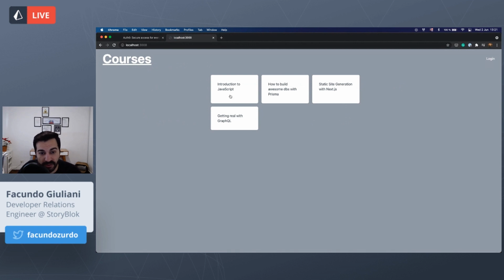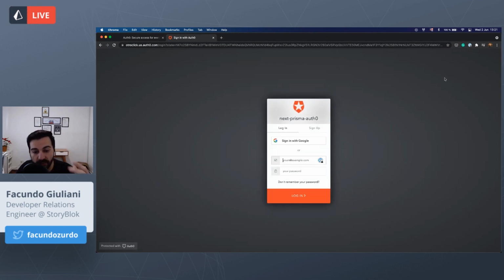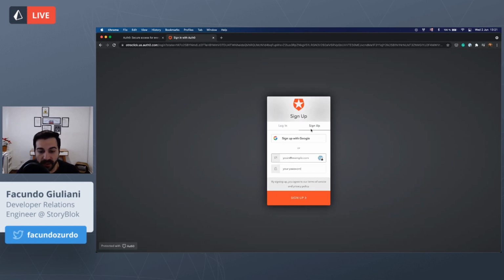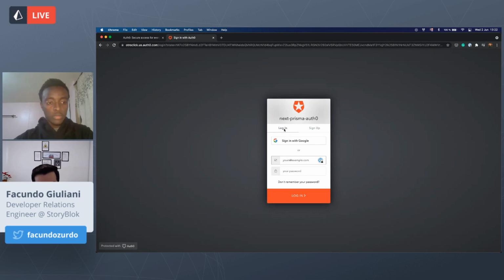We have all these courses listed and a login button. I will click on login here, and we will have the login box, so we can log in using Auth0. You can see the logo here. And we can sign up and create an account, or if we already have a user, we can log in with it.